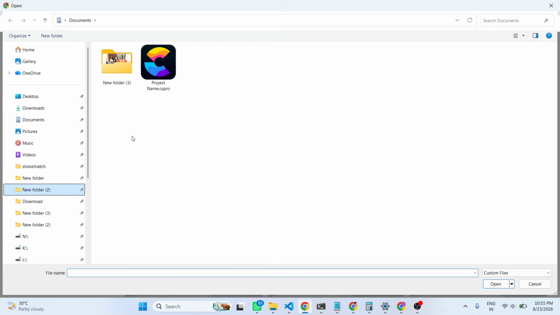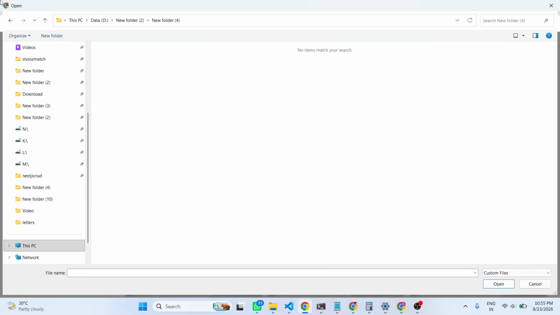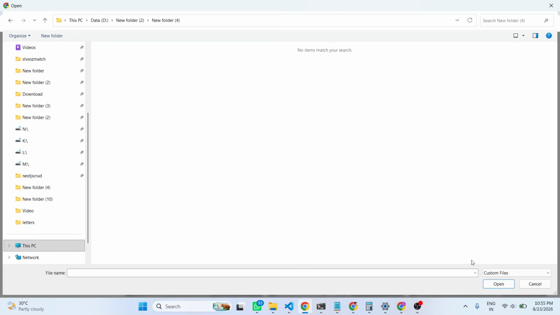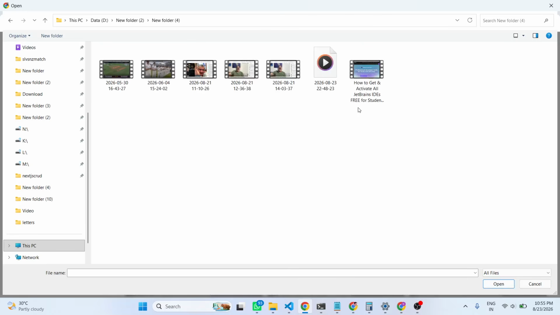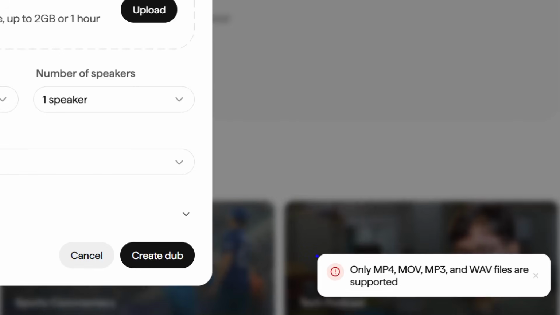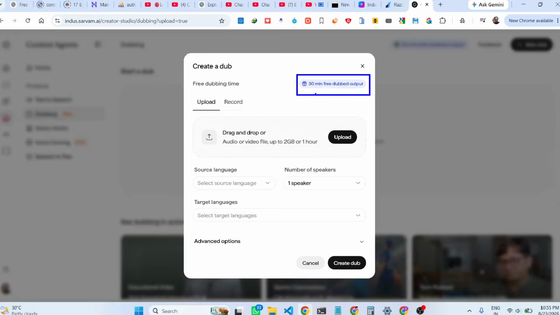This is actually the limit. So it is saying only MP4, MOV, MP3, WAV files are supported. That was an MKV file. So 30 minutes of free dub video.